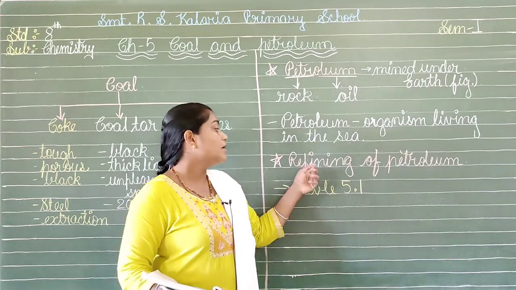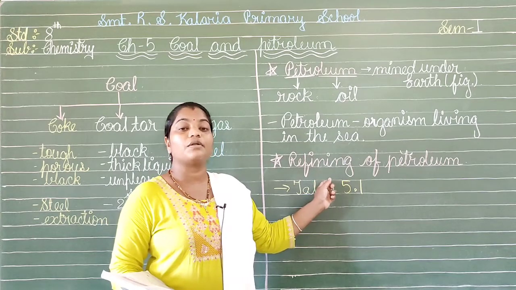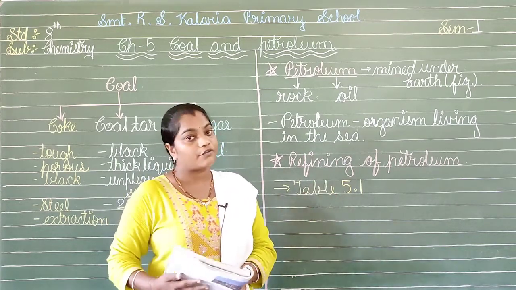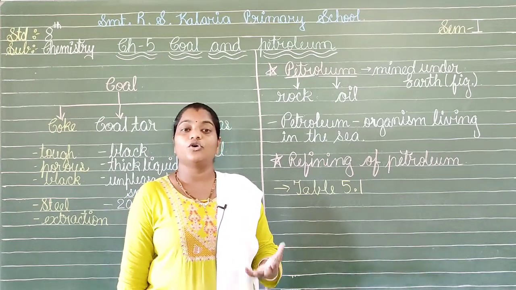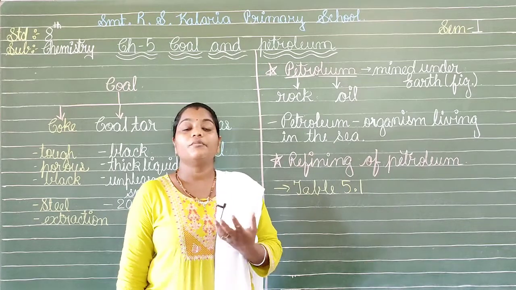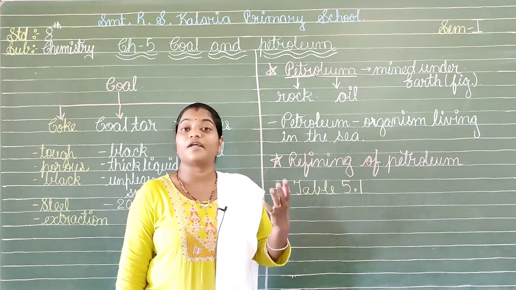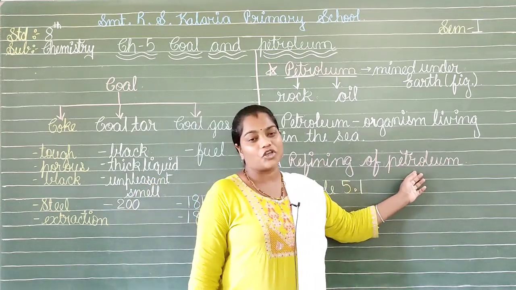This is done by refining. From it we will obtain petrol, kerosene, LPG, paraffin wax, lubricating oils and many other products when we refine this black and thick liquid.